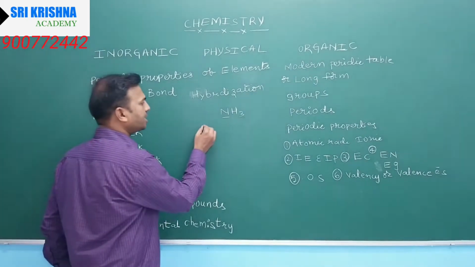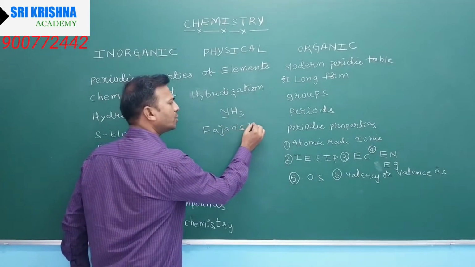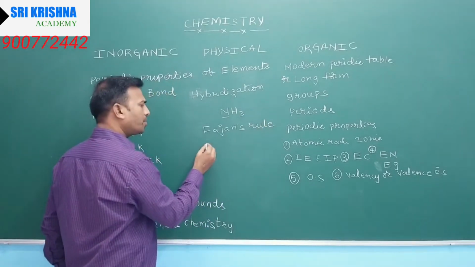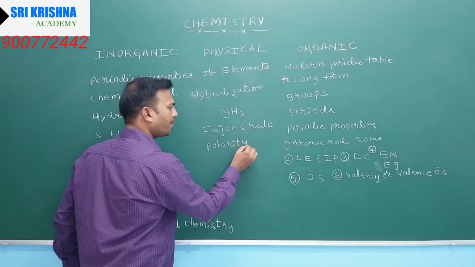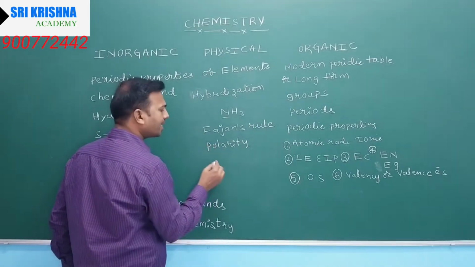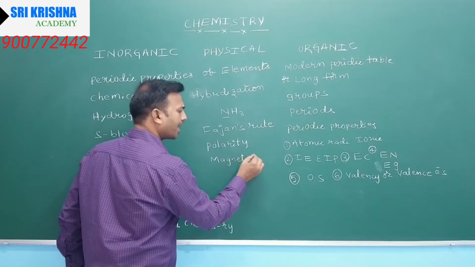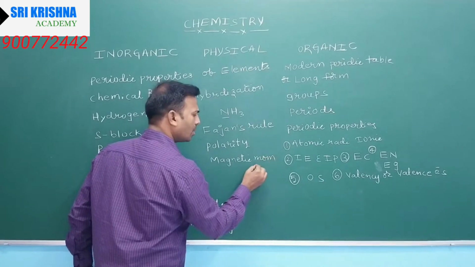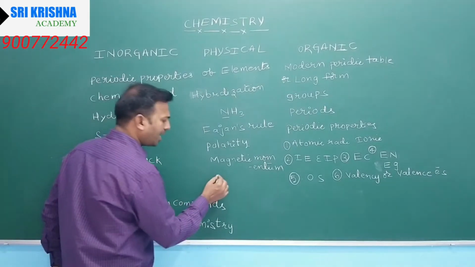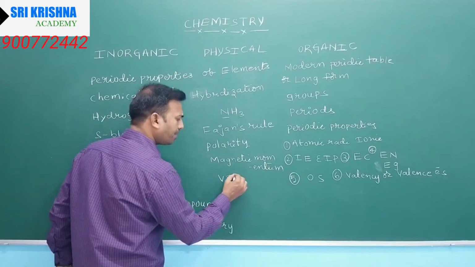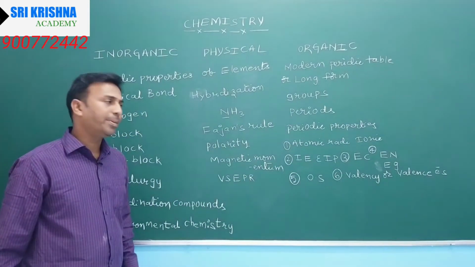After hybridization, Fajan's rule. Next, polarity and magnetic moment. Then VSEPR theory, valence shell electron pair repulsion theory.